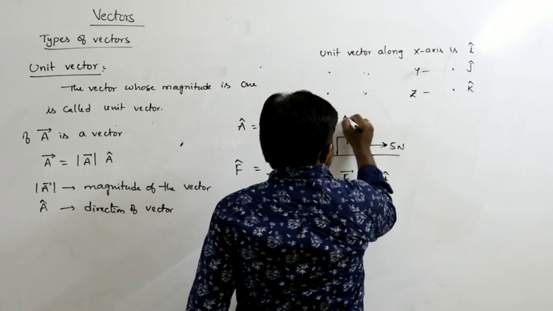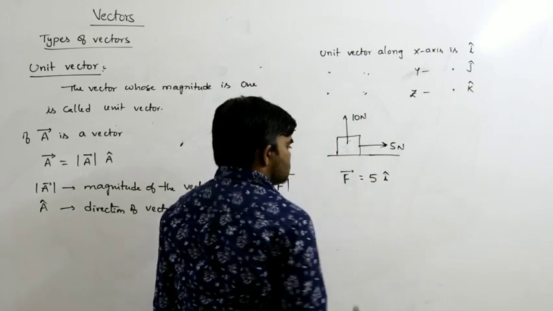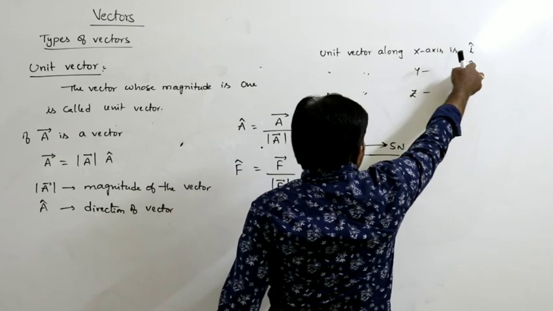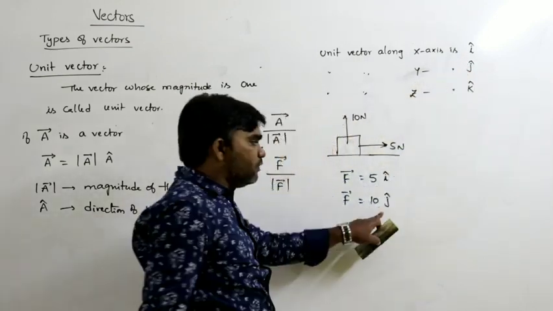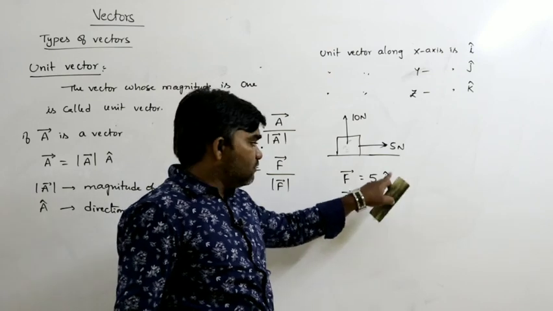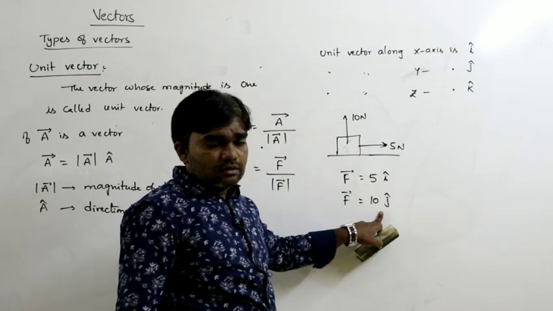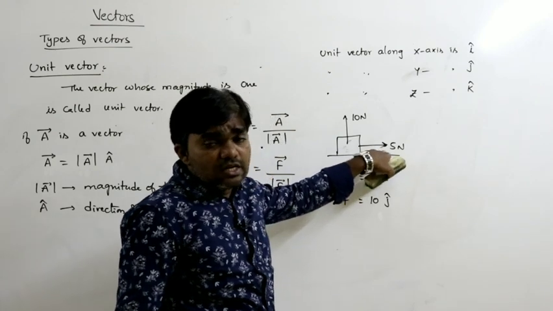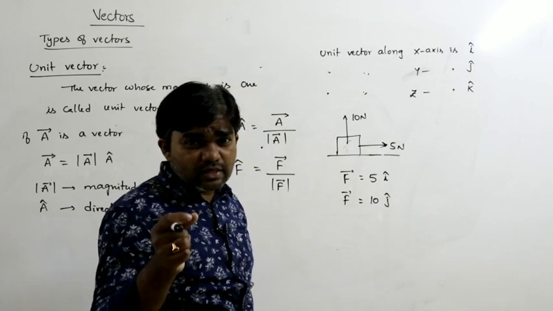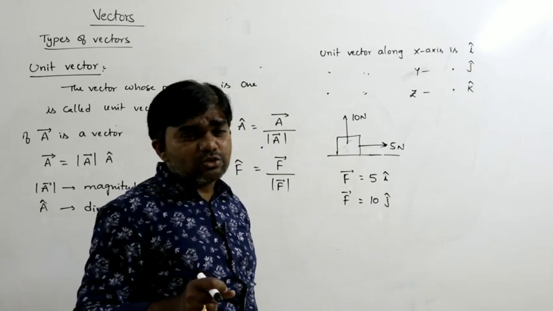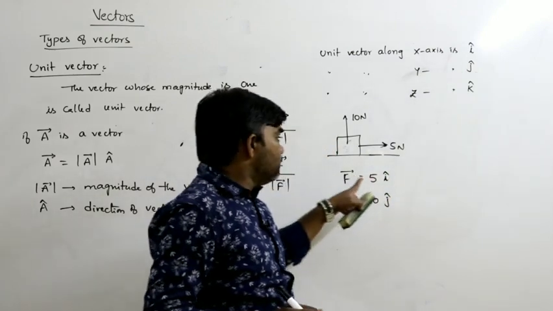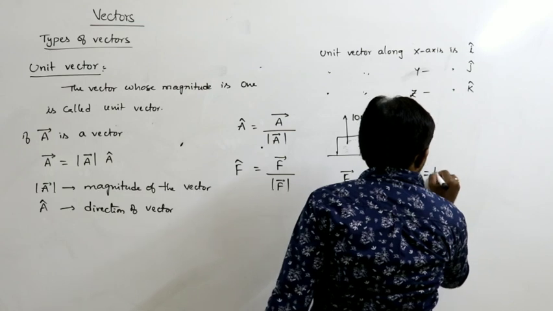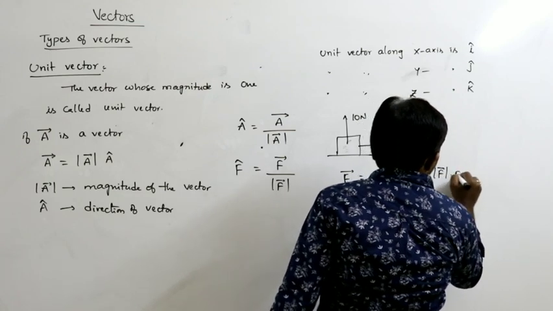Say 10 newtons of force acts along the y axis, then how can we represent it? 10j, because along the positive y axis the unit vector is j. In the same way, 10k for the z axis. Generally, F bar can be written as magnitude of F bar times F cap.